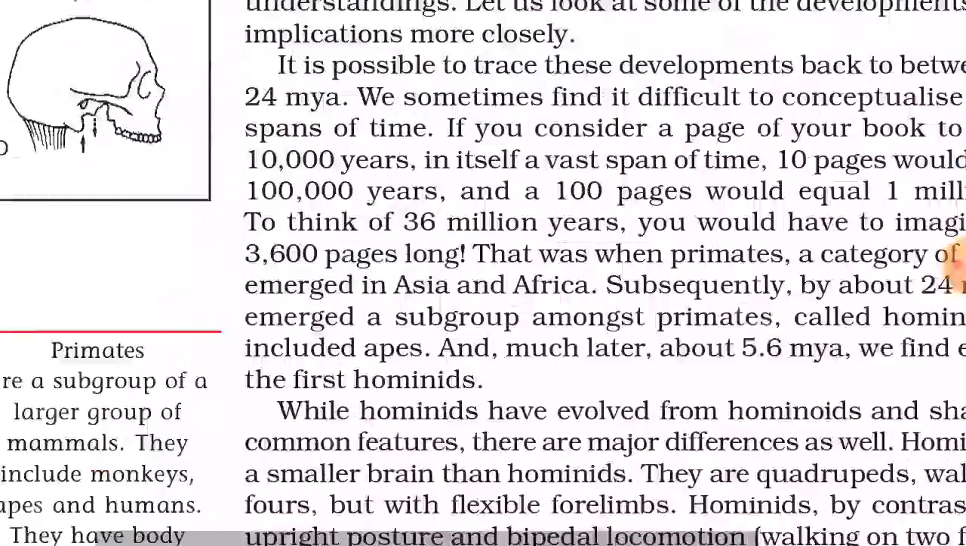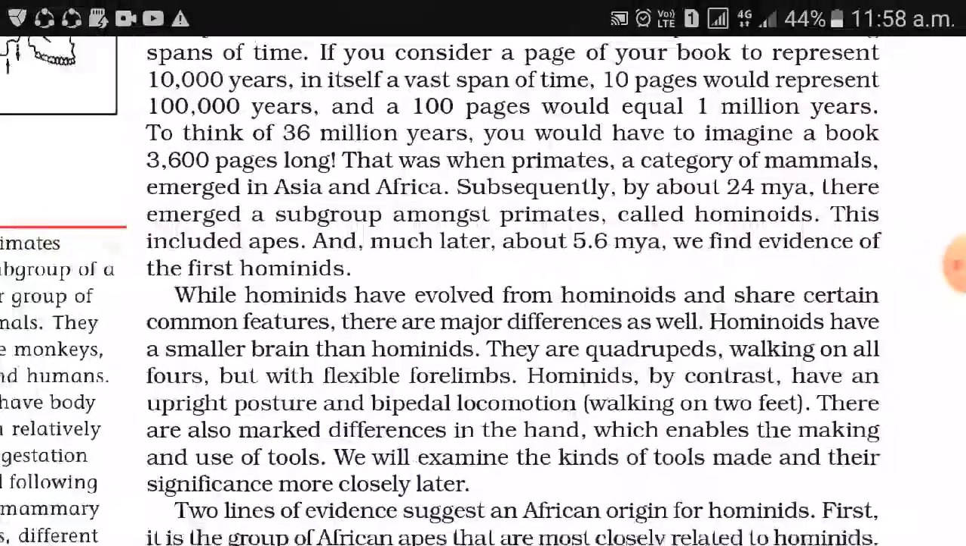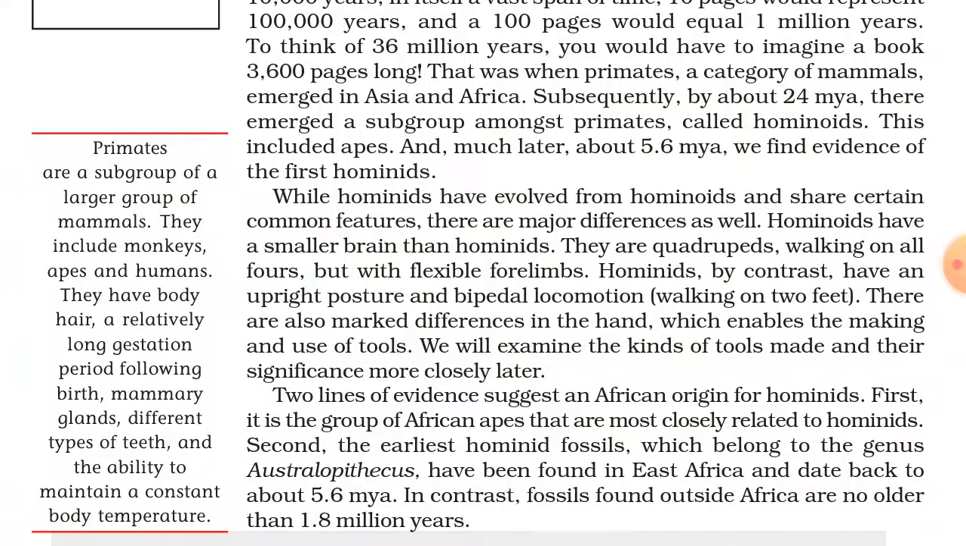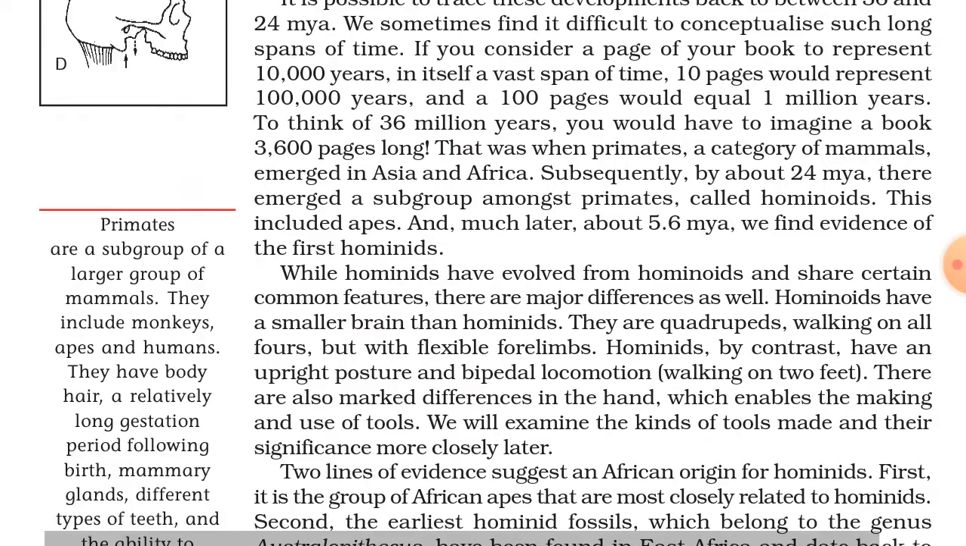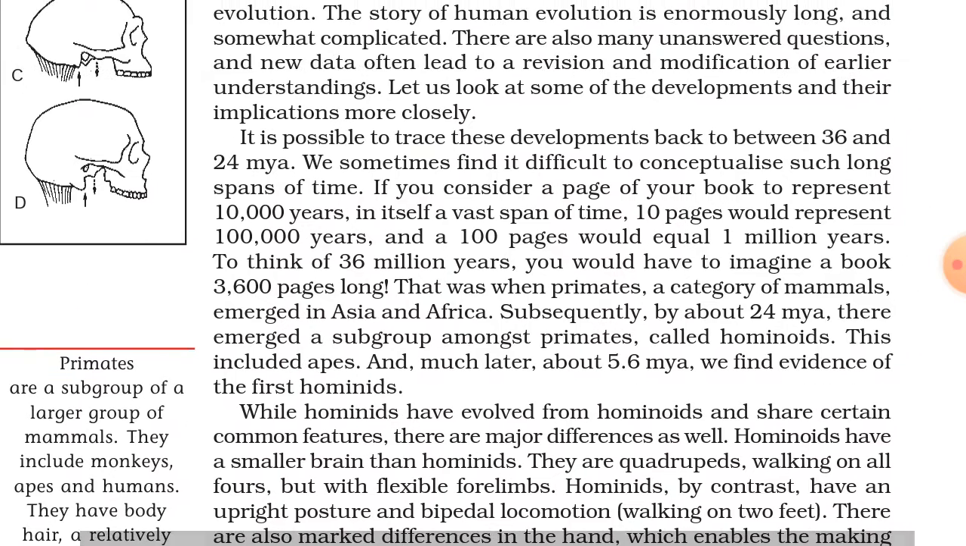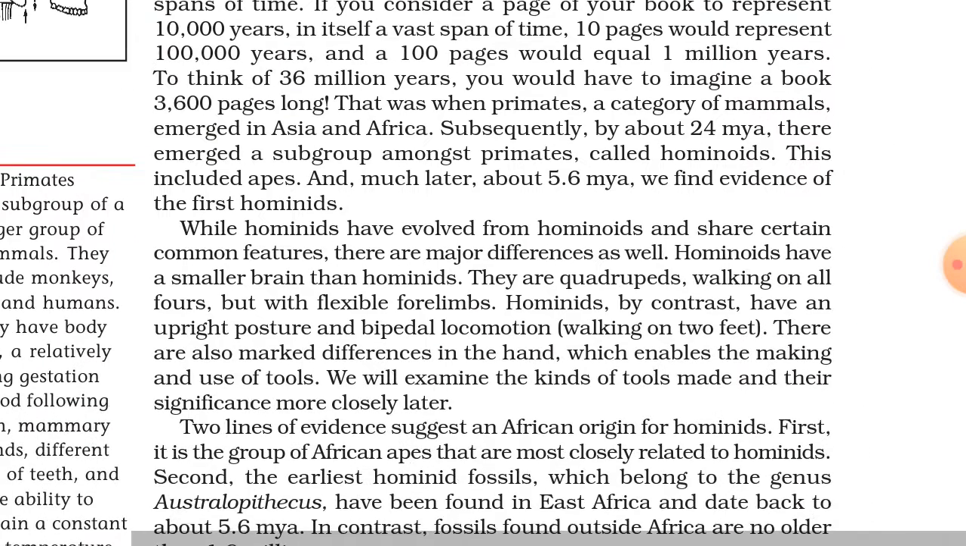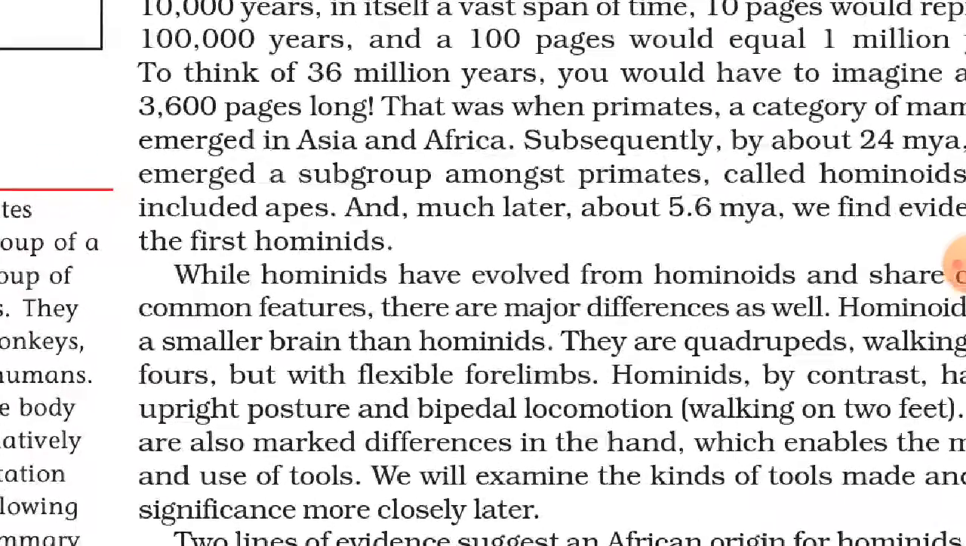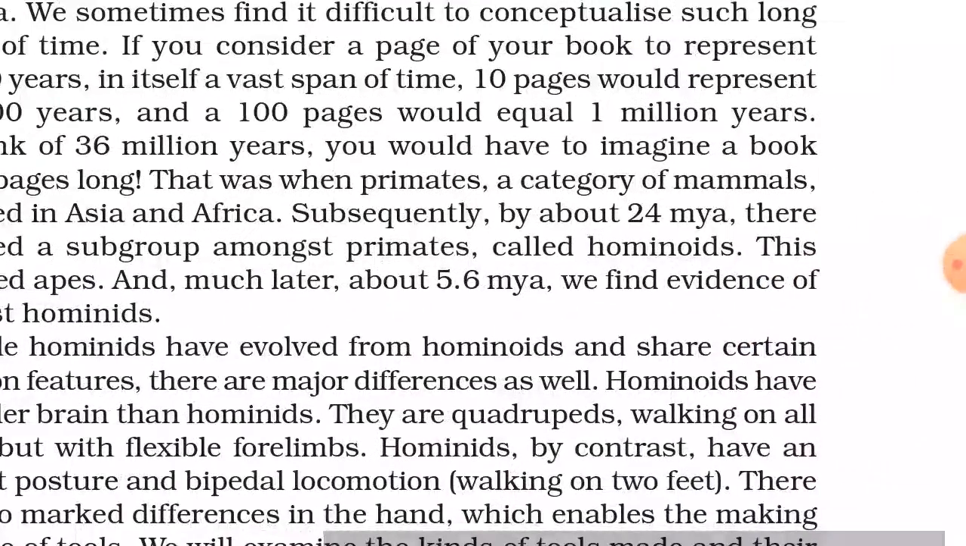Then the story of human evolution. Here a question you can see about the primates. Primates are a subgroup of mammals. It includes monkeys, humans, apes, which give birth to babies. So here you can see the first primate appeared on the earth in 36 to 24 MYA. MYA means million years ago. Then the next question: the subgroup of primates is hominoid.